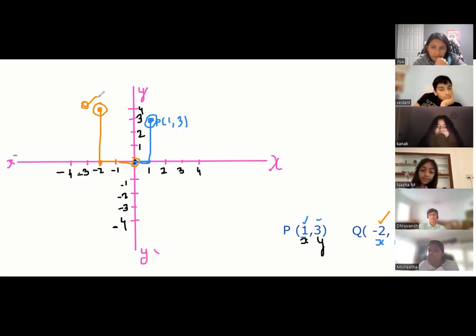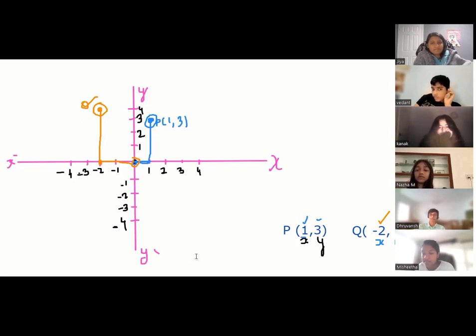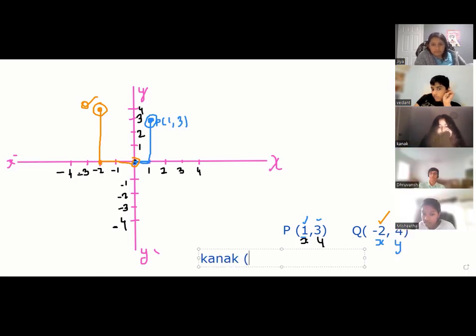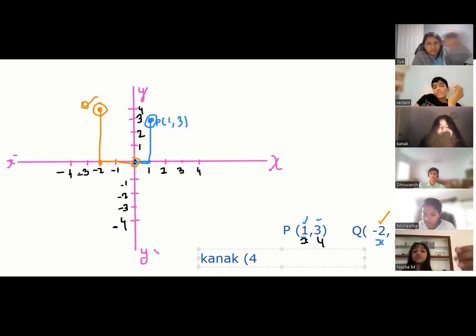So now I'm going to ask one question to every one of you. You will tell me, sir, this quadrant, you go left, you will say left, right, top or bottom, okay? First we start with Kanak. Kanak will tell this point. I'm writing some points here. Kanak will tell me where will be Kanak's point, which is 4, comma, minus 1.